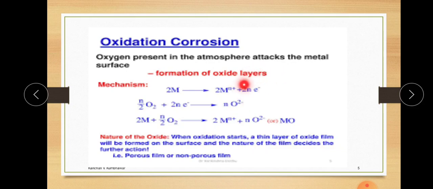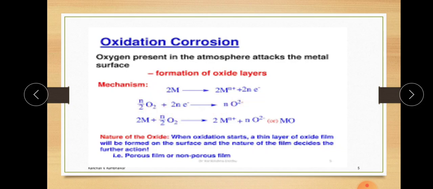And the electrons which have been ejected from the metal are accepted by the atmospheric oxygen, and there is a formation of O2 negative. So this is the oxidation process, this is the reduction process, and overall this is the redox reaction, that is, formation of metal oxides as the final product, which is the deterioration or corrosion product. This procedure occurs because of the presence of atmospheric oxygen, hence it is known as oxidation corrosion.